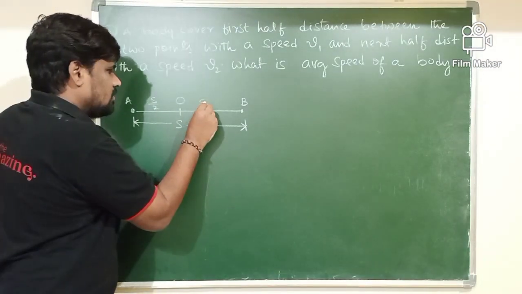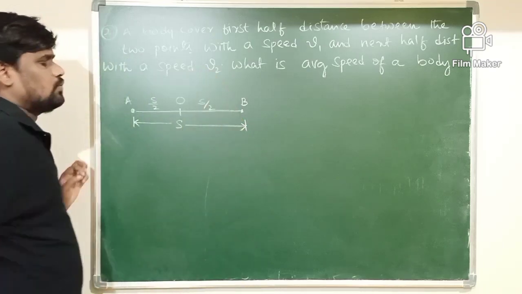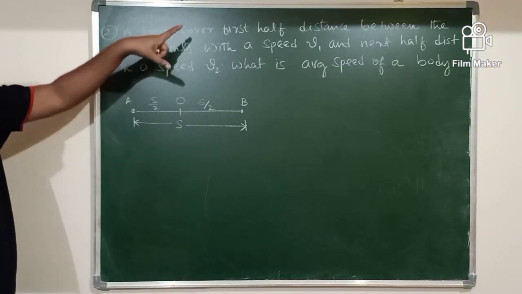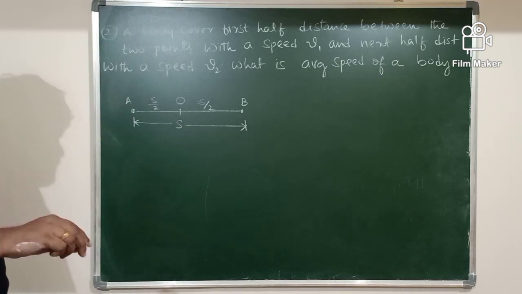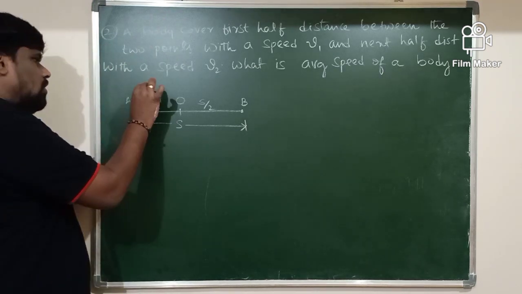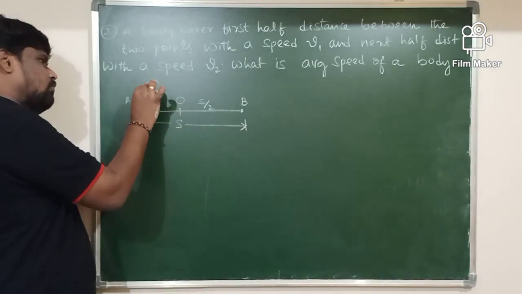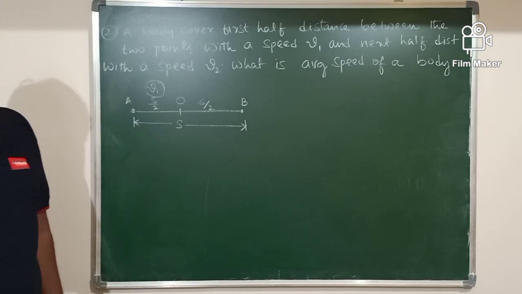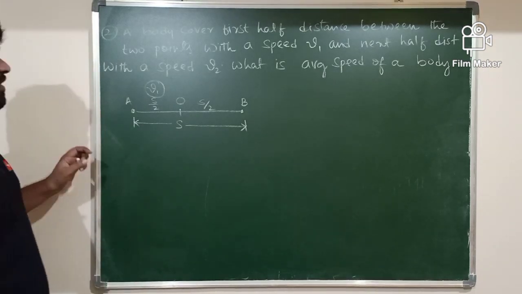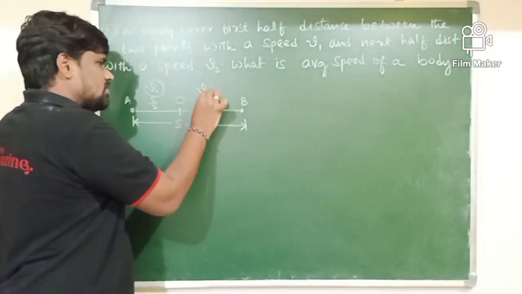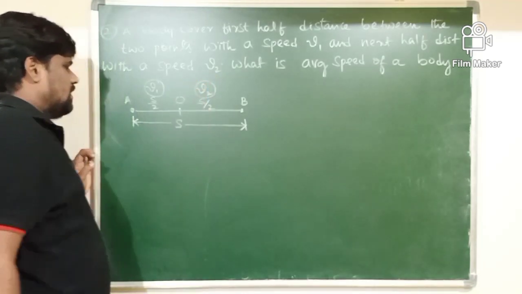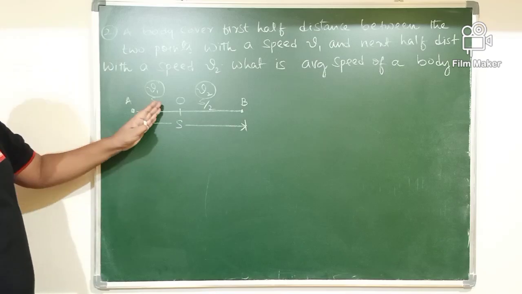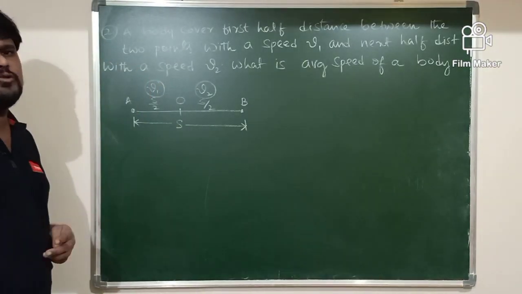The second half, the distance is S by 2. From A to O, the first half of the distance, the body covered with a speed of v1. From O to B, the second half of the distance, the body covered with a speed of v2.